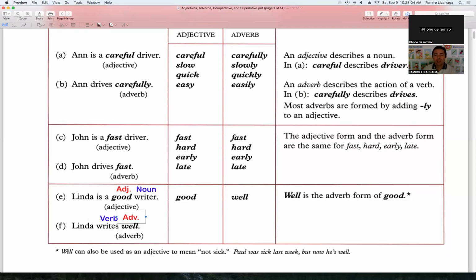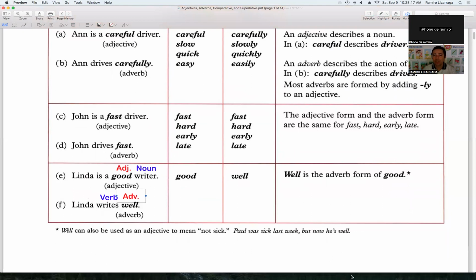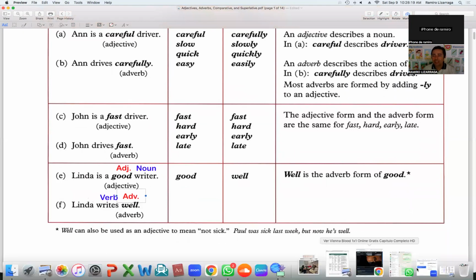Take a look at this. These are very easy, because fast, you have to memorize this. Fast, hard, early, and late are said or written, and used as an adjective the same way. And take a look at this.